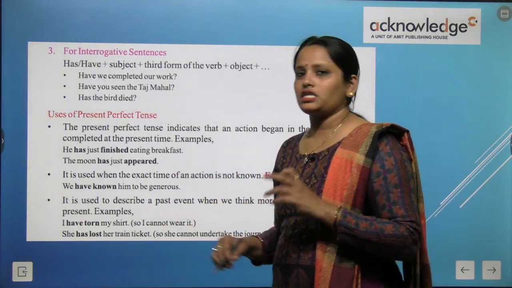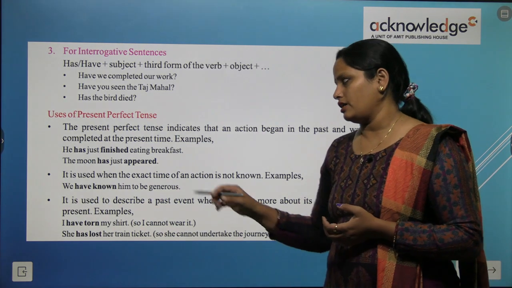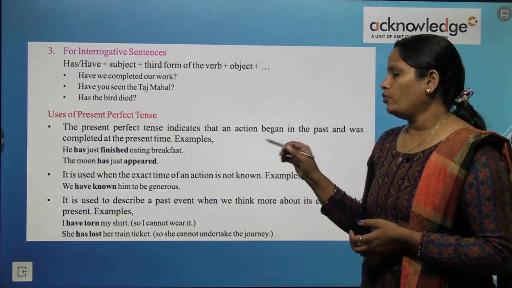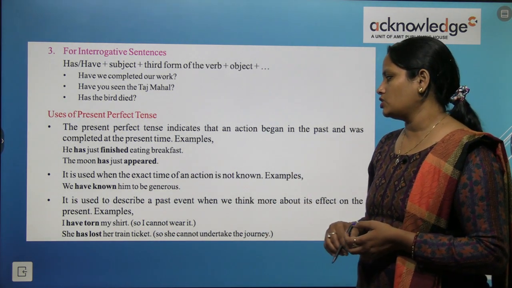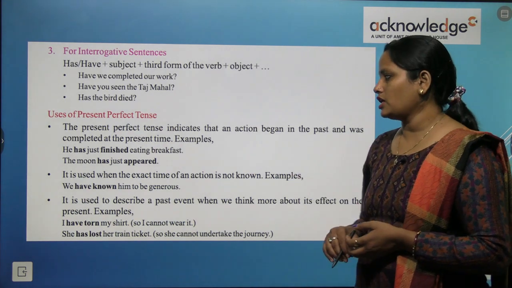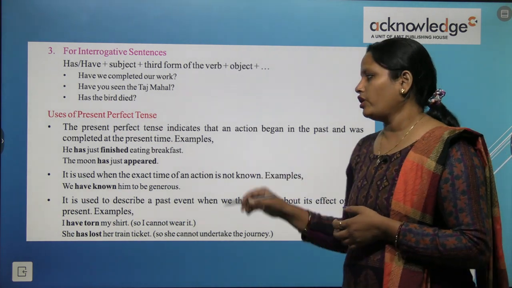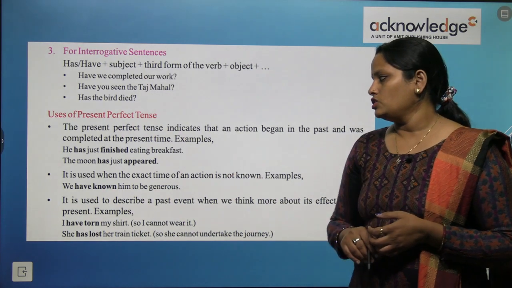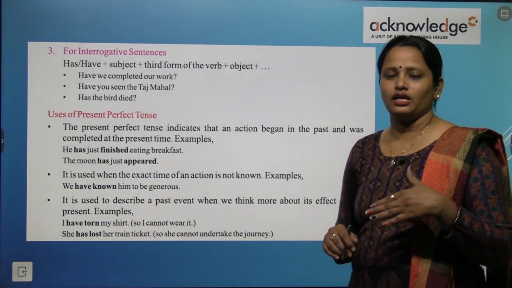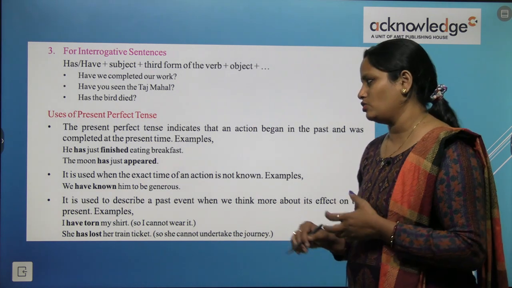The moon has just appeared. Moon अभी just आया है. It is used when the exact time of an action is not known. So ये कब यूज किया जाता है? जब exact time हमें एक्शन का ना पता. For example, we have known him to be generous. हम उसे जानते हैं कि वो बहुत ज्यादा generous है, दयालु है.